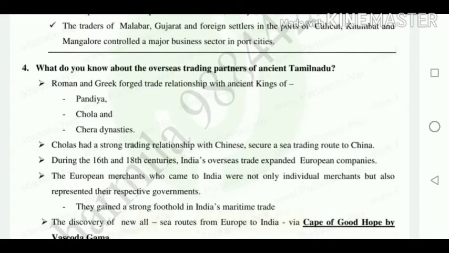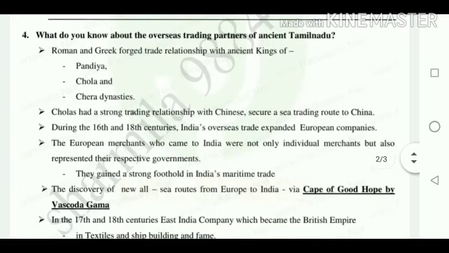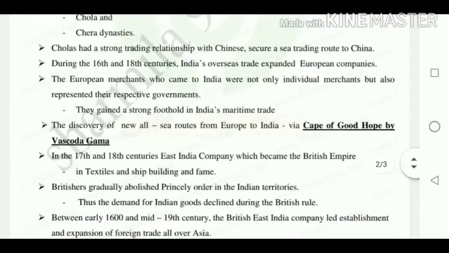What do you know about the overseas trading partners of ancient Tamil Nadu? They said about the Chera, Chola and Pandyas, as well as their sea route. They used the Cape of Good Hope to cross the sea route from Europe to India.